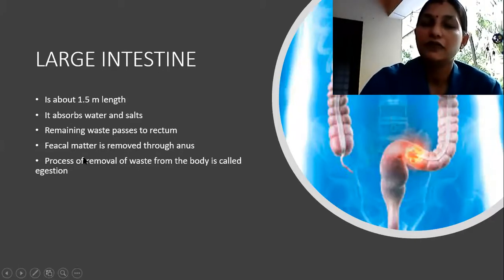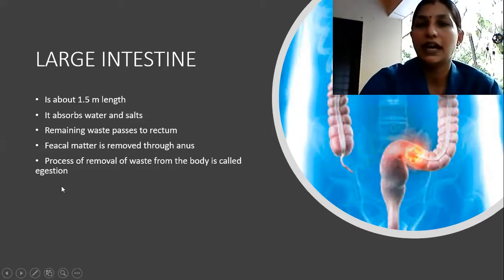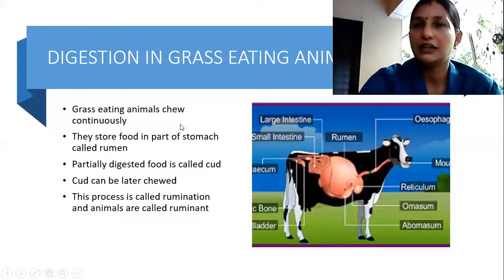Okay, then fecal matter, that is solid waste, is removed through the anus, and the process of removal of waste by the body is called egestion. Our body throws away the waste, expels the food waste which is present inside. So that process by which solid waste is removed outside the body, we call egestion. Okay, so in the large intestine, what happened? Water and other kinds of salts are absorbed in the large intestine.